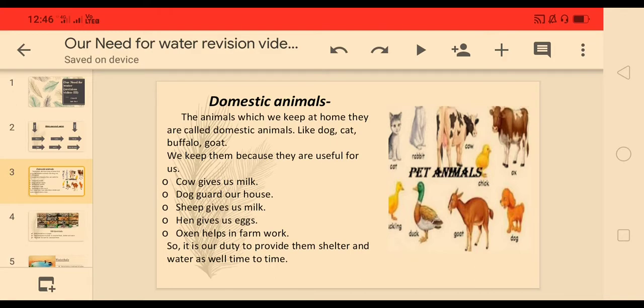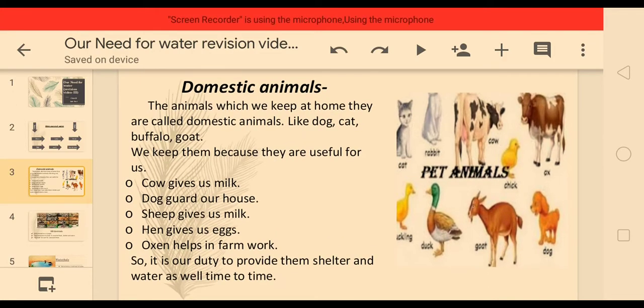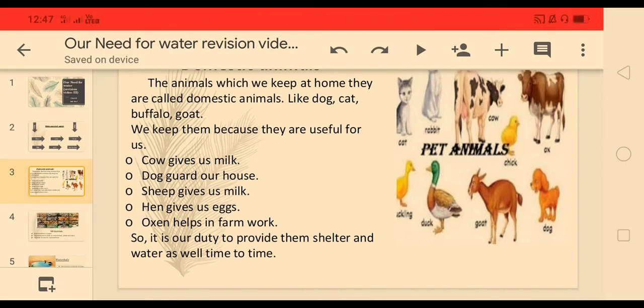See children, as you can see in the picture, there are many animals which we keep at our home, like hen, cow, buffalo, goat, duck, cat, rabbit, dog. So what is meant by domestic animals? Animals which we keep at home and which are useful for us are called domestic animals. How are these animals useful for us? Now see, cow gives us milk, dog guards our house, sheep gives us wool.